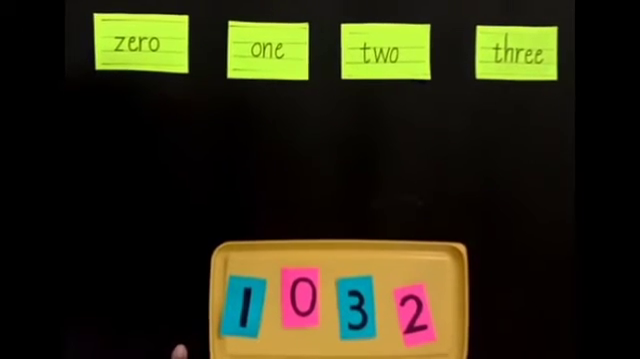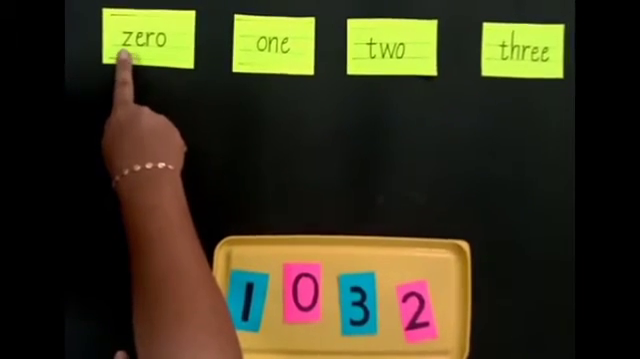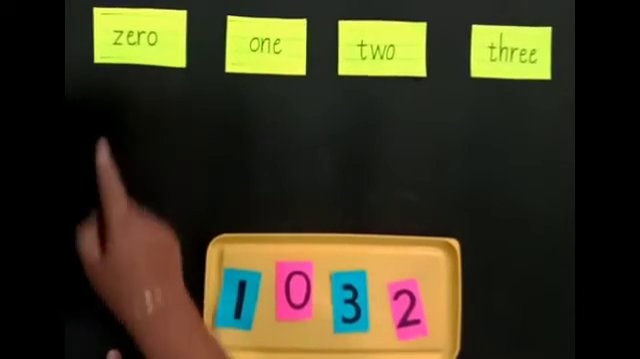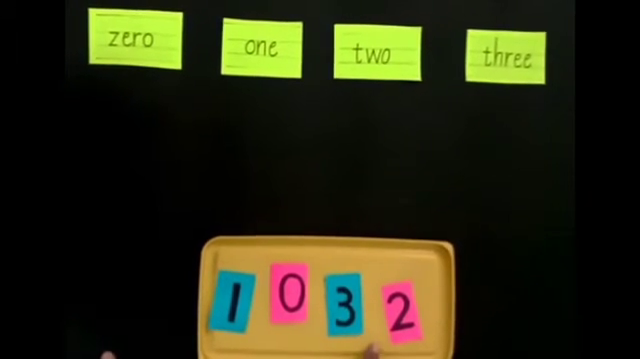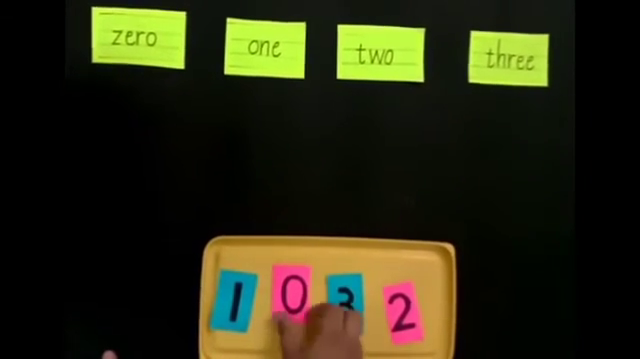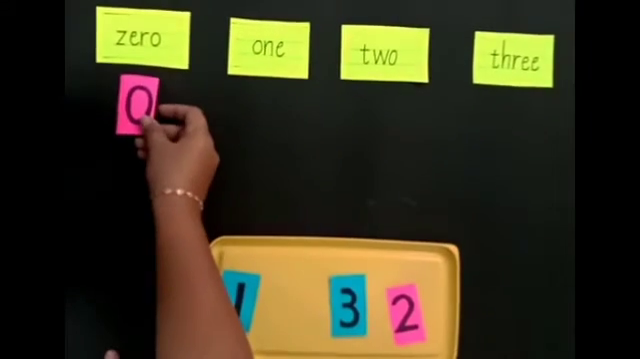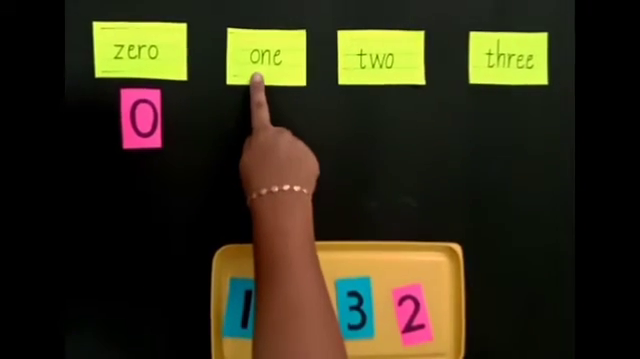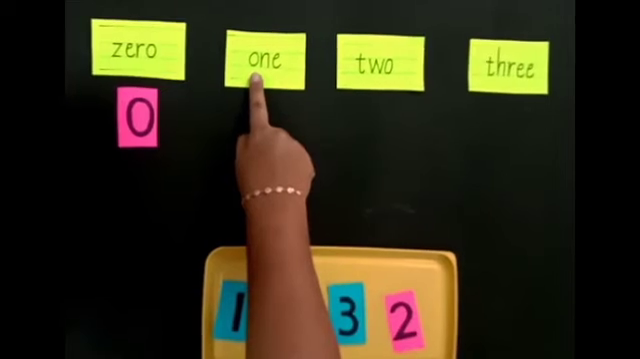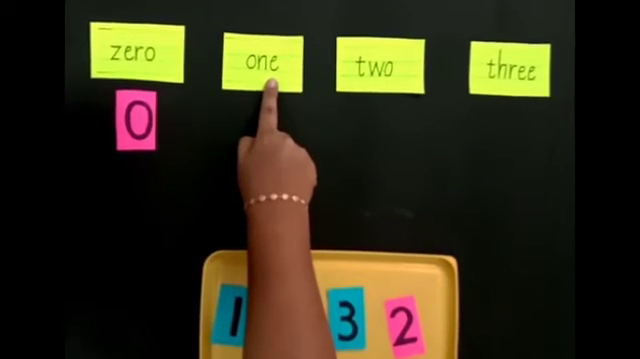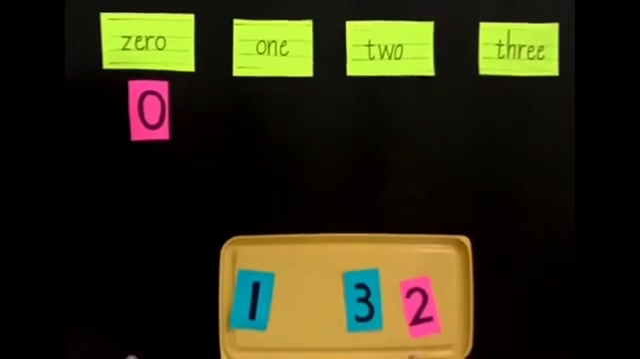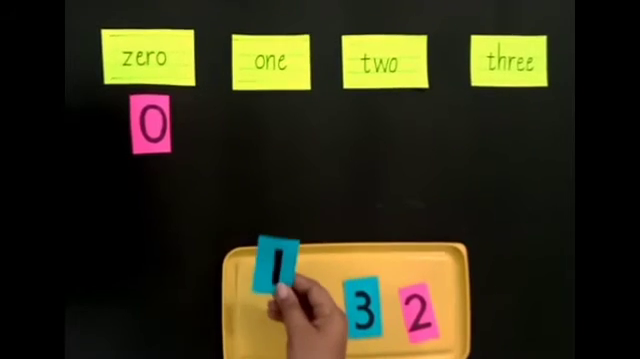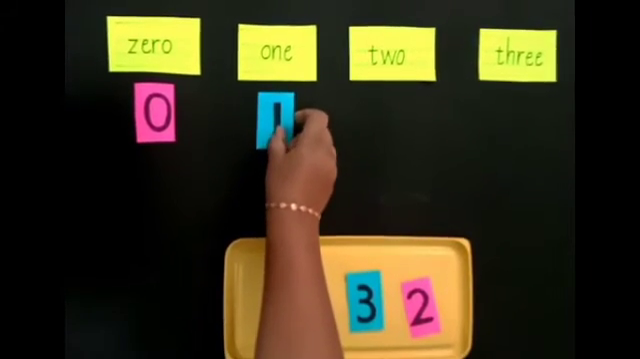Let's read the first number name. ZERO 0. Now we will find the number 0. Yes, this is number 0. So we will take it and we will place it below the number name of 0. Now let us read this. ONE 1. Now we will find out the number 1. Yes, this is number 1. So we will place it below the number name of 1.